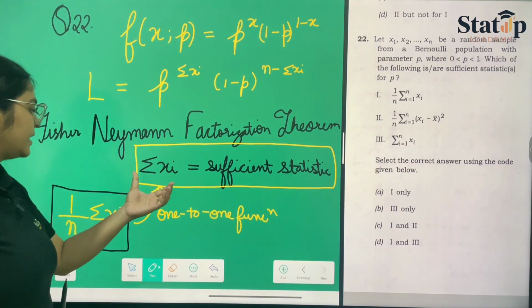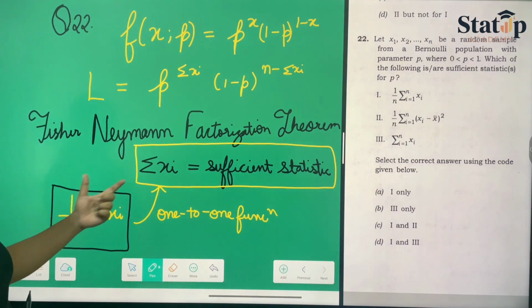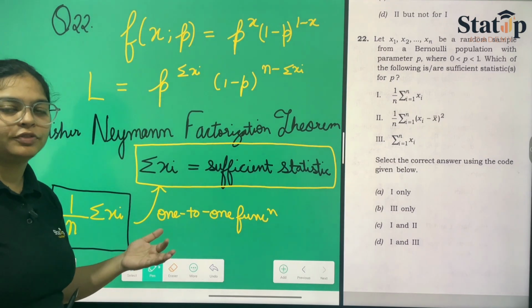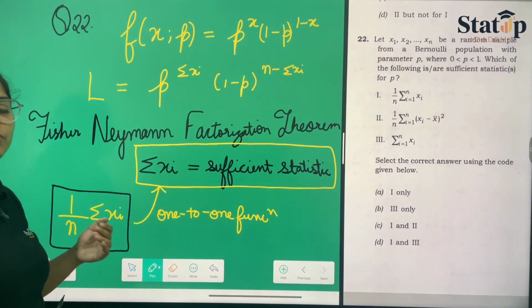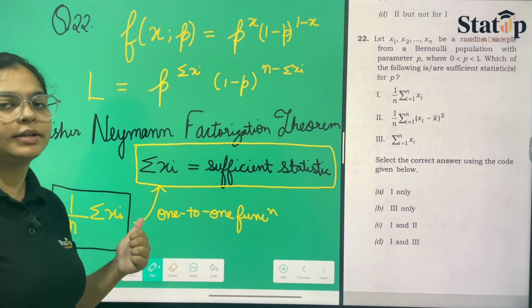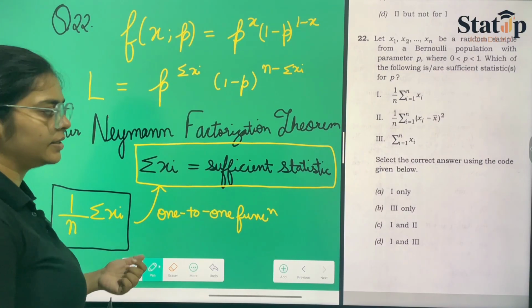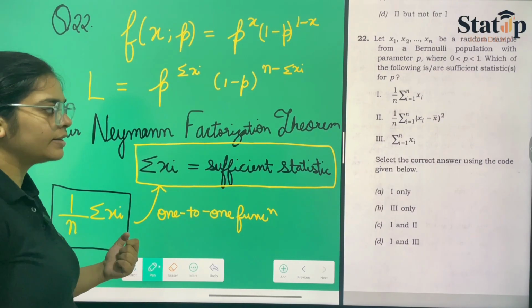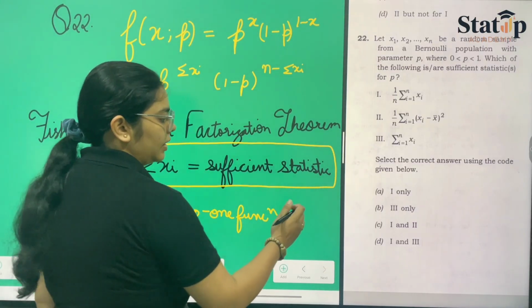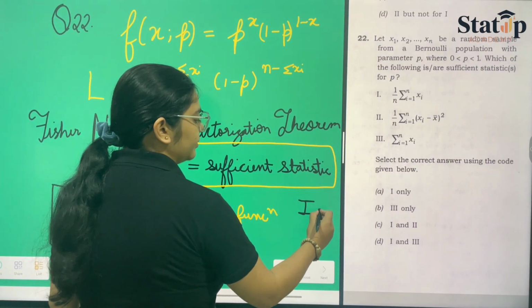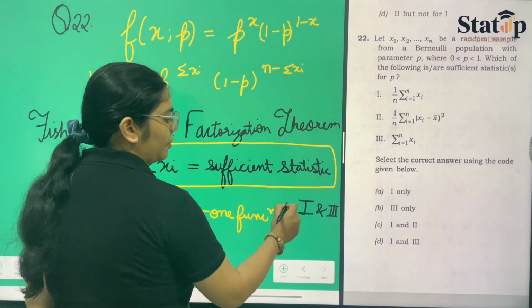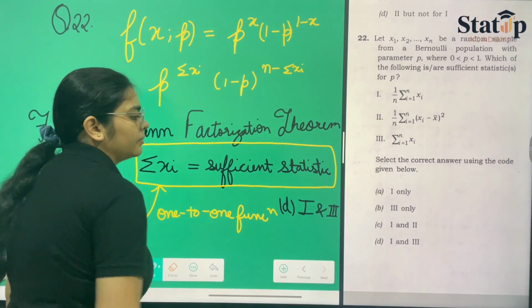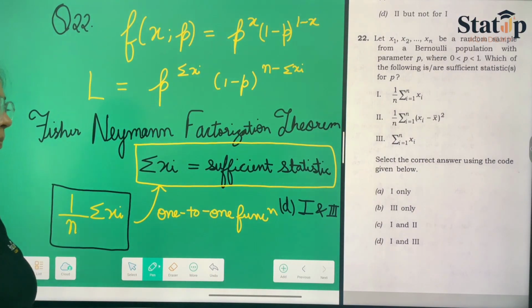Since summation over xi we have already proved is a sufficient statistic, and 1 upon n summation xi is a one-to-one function of the sufficient statistic, hence it is also a sufficient statistic. So both of these are sufficient statistics, and hence options 1 and 3 are the correct options for this part, which is option number D. This is your final answer.